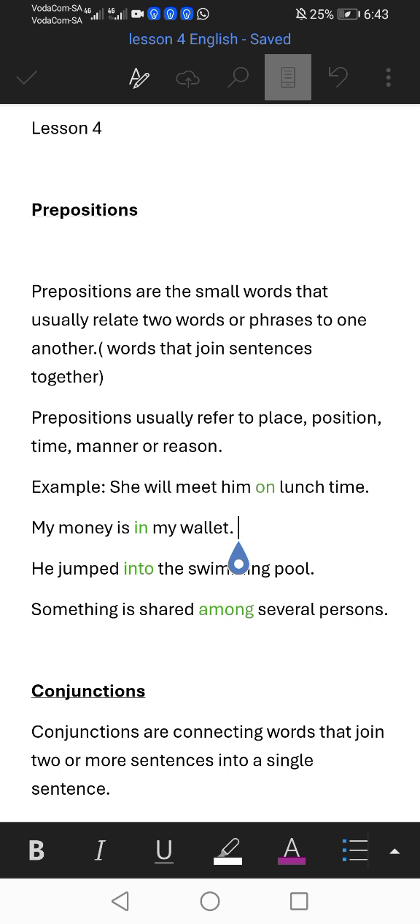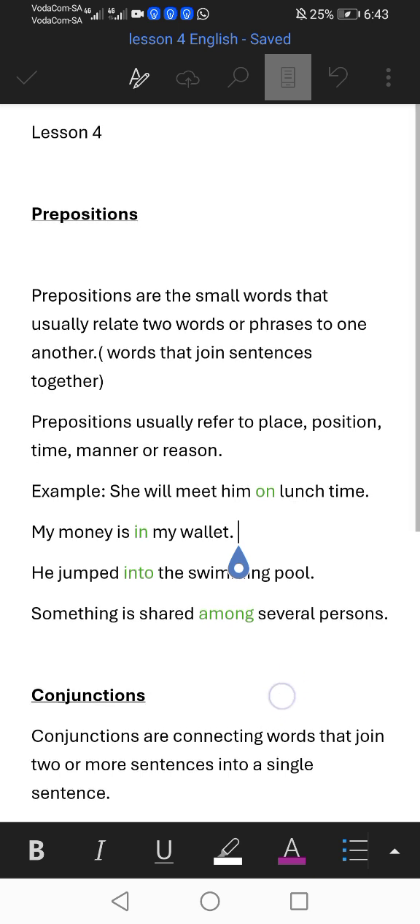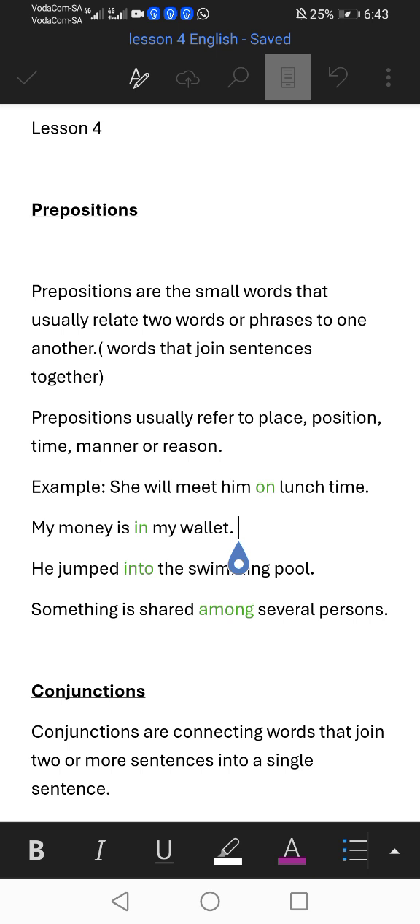So, the definition of prepositions: they are the small words that usually relate two words or phrases to one another. In simple meaning, we can say prepositions are words that join sentences together. Usually prepositions refer us to place, position, time, manner, or reason.